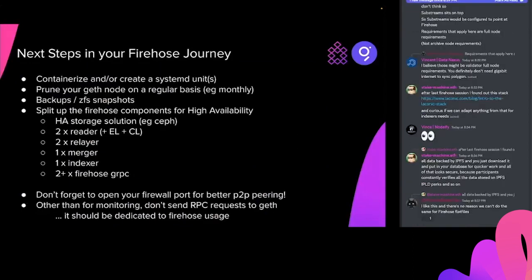Okay, so after you get everything running and you've downloaded all the files and you have everything working, what do you want to do next? Probably you want to create a container or a systemd unit file to run your Firehose binary. The systemd unit doesn't have to be anything very complicated. Just tell it to restart if it fails, that's probably the main configuration.